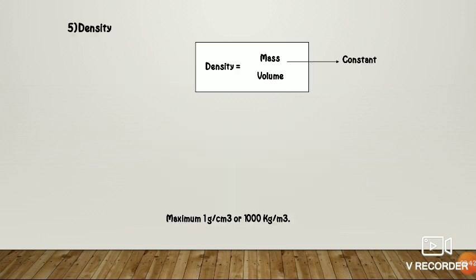The fifth physical property is density. Density is the weight of a substance for a specific volume. The maximum density of water is 1 gram per centimeter cube at 1 atmospheric pressure. So as volume increases, density decreases. As density decreases, volume increases.